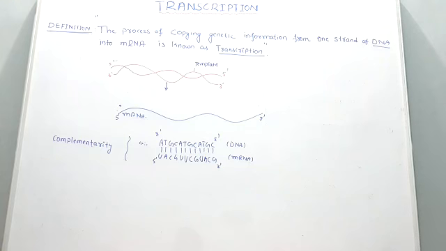So this is all about the definition of transcription. It is a mechanism or process in which the genetic information is copied from one DNA strand into the messenger RNA. This process is known as transcription.